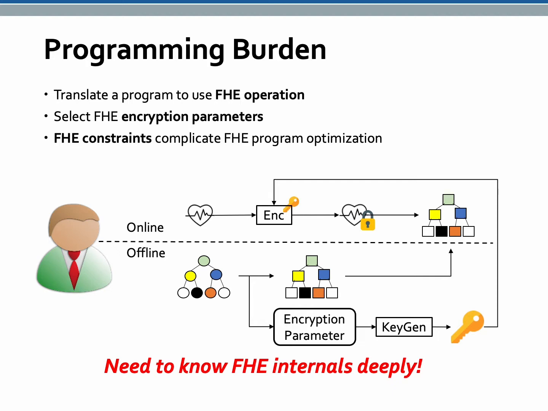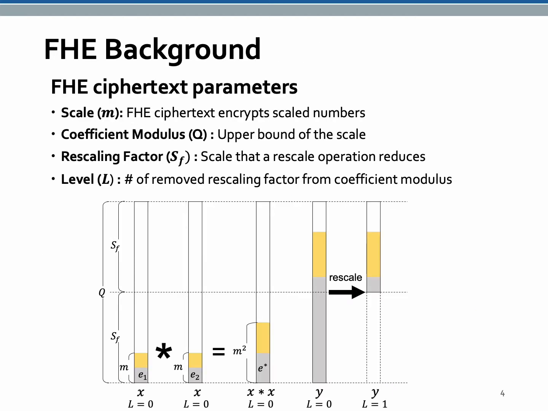The FHE constraints and the characteristics of FHE operations complicate FHE program optimization a lot. To meet the constraints and optimize the FHE program, the programmer should know FHE internals deeply. To reduce the programming burden, FHE compilers automate the program translation, optimization, and encryption parameter selection. I will briefly introduce FHE background.